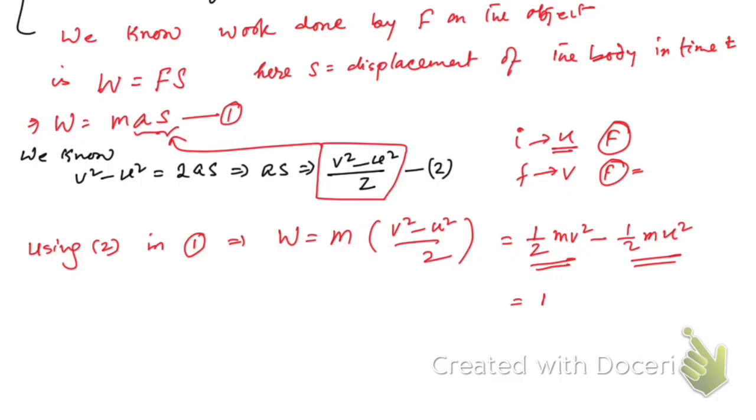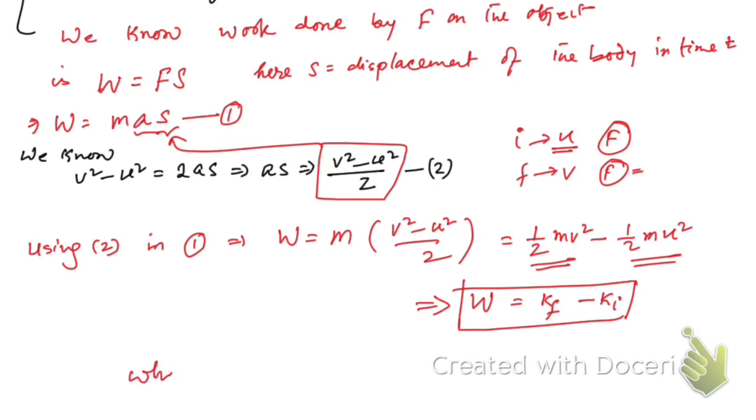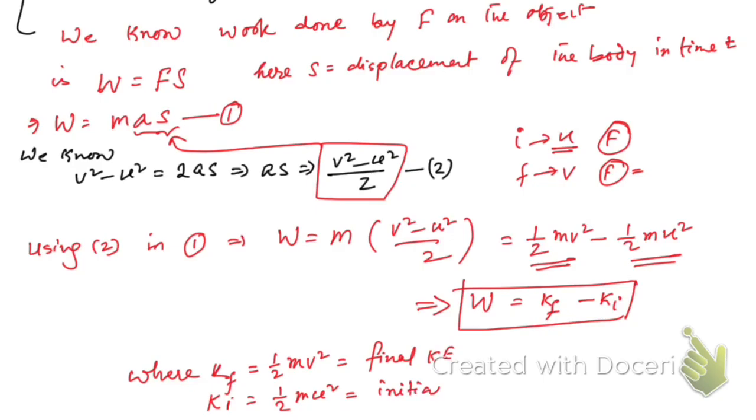So this is nothing but Kf minus Ki. So this is proved. Okay, this implies this, where Kf is equal to half m v², that means final kinetic energy. And in exam don't write in short form. Okay, write kinetic energy completely. Ki is equal to half m u², that is initial kinetic energy, right? So that's how we can prove this. So hope you have understood this.